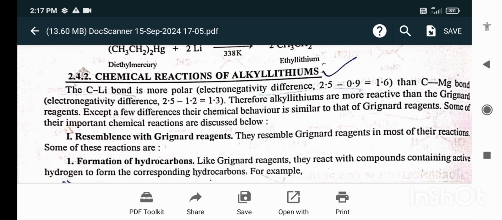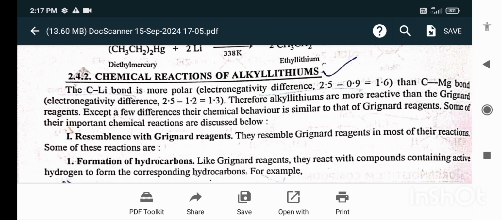The carbon-lithium bond is more polar. The electronegativity difference is 1.6, higher than the carbon-magnesium bond. Therefore, alkyl lithiums are more reactive than the Grignard reagent, except for a few differences. Their chemical behavior is similar to that of the Grignard reagents.